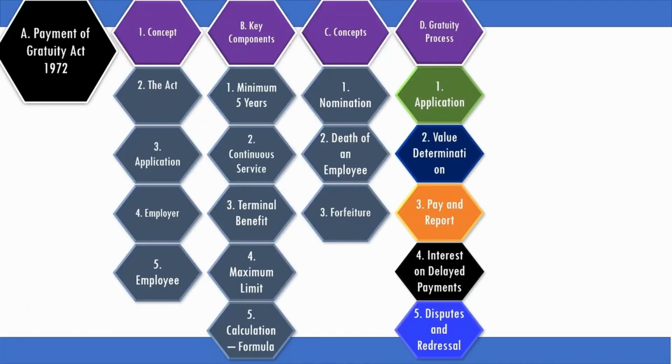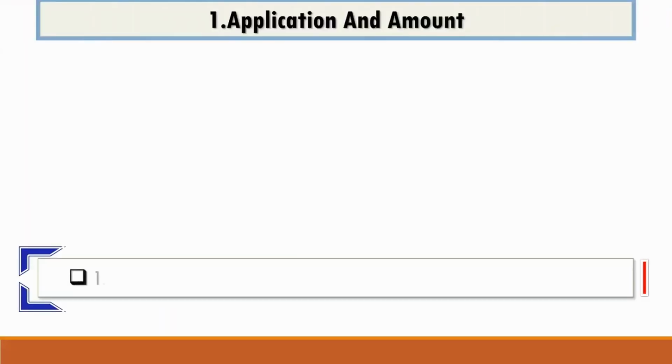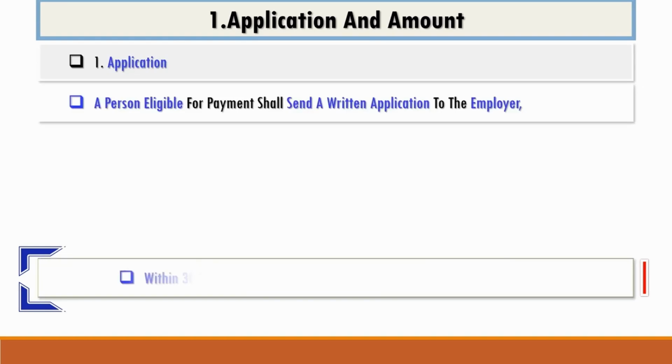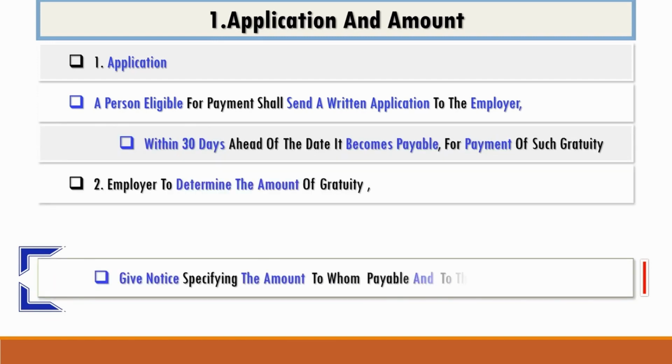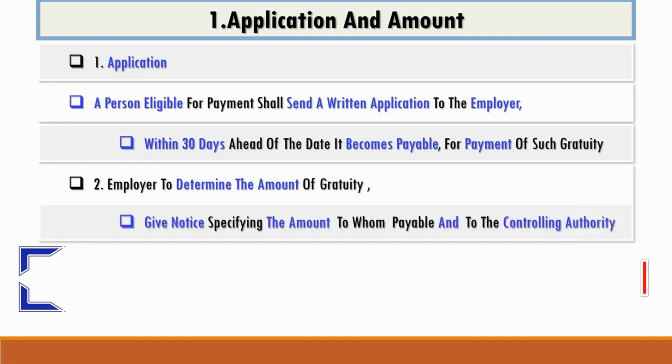Gratuity process involving application, value determination, payment, delayed payment and interest, disputes and redressal. A person entitled to gratuity shall make an application to the employer, and the application shall be made within 30 days ahead of the date it becomes payable, and the employer shall determine the amount of gratuity and give notice specifying the amount and to whom payable, and he will intimate the controlling authority to that effect.